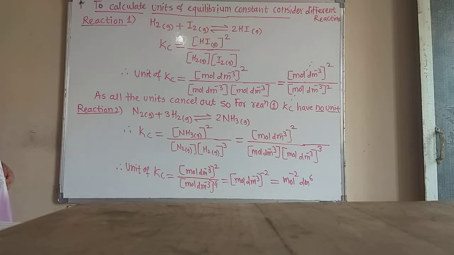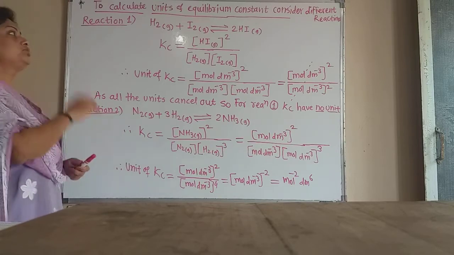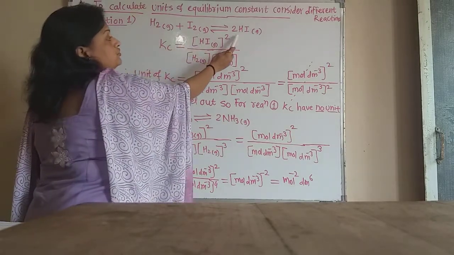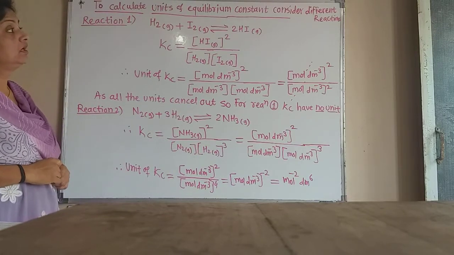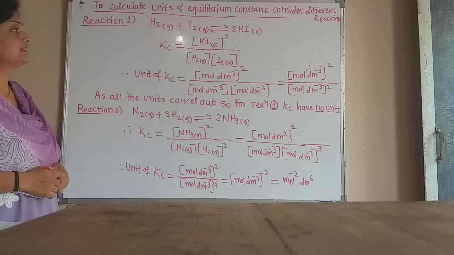Consider the first reaction, reaction number 1: H2 gas plus I2 gas gives 2HI gas. This is a homogeneous reaction.